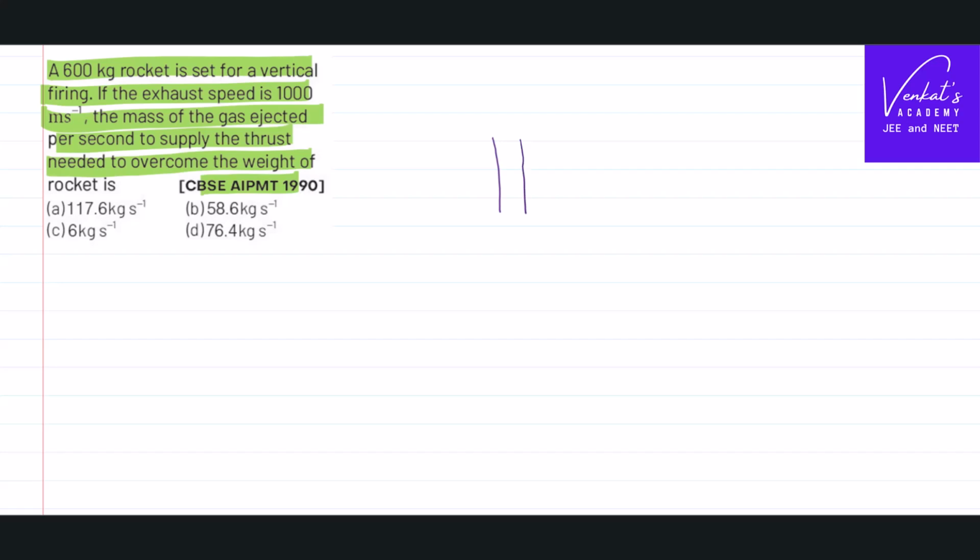Let's try to understand what he is saying. This rocket has to move upward. How does it move upward? By ejecting some gases downward. Now he is asking how much mass of the gas has to be ejected per second so that the rocket moves up with an exhaust speed of 1000 meter per second, whereas the mass of the rocket at that instant is 600 kilogram, right?